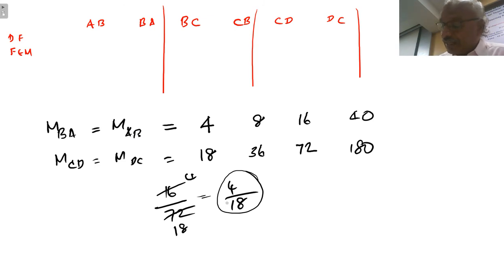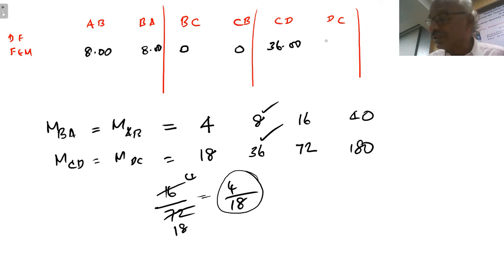So MAB, let us say 8 and 36. No problem, any value you can assume. So here it is 8.00. BC and CB will not be subjected to any moment. So here, 8 means 36. So here it is 36.00. So these are the assumed moments for which we have to carry out the moment distribution.